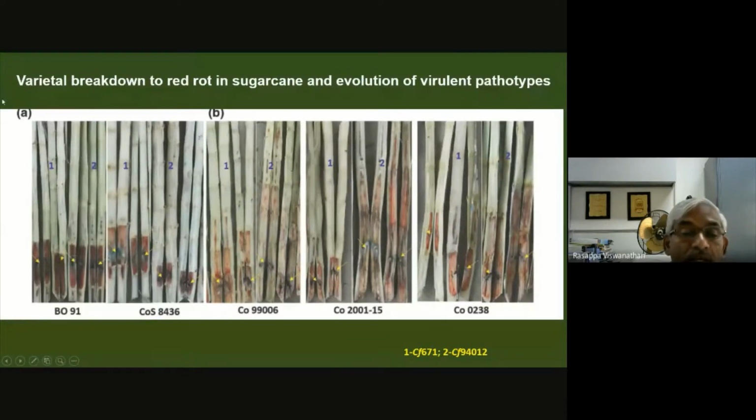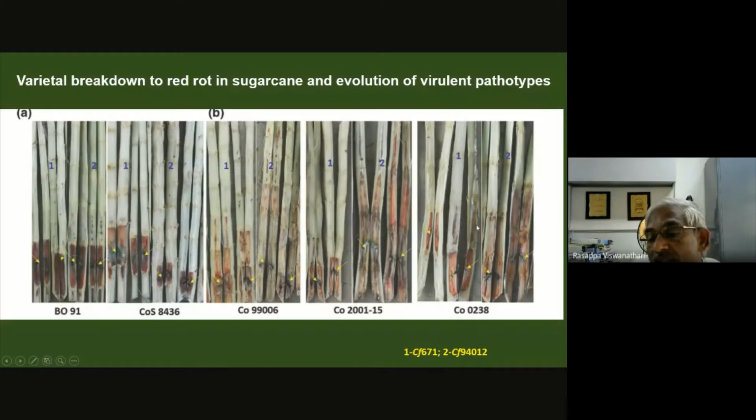You can see in part A the resistant varieties like BO91 and COS 8436, where the new isolate is making some effort to increase its pathogenicity. Whereas in the moderately resistant varieties, in almost all cases you can see, as in number 2, a very clear shift from resistant reaction to moderate, that is, susceptible reaction.